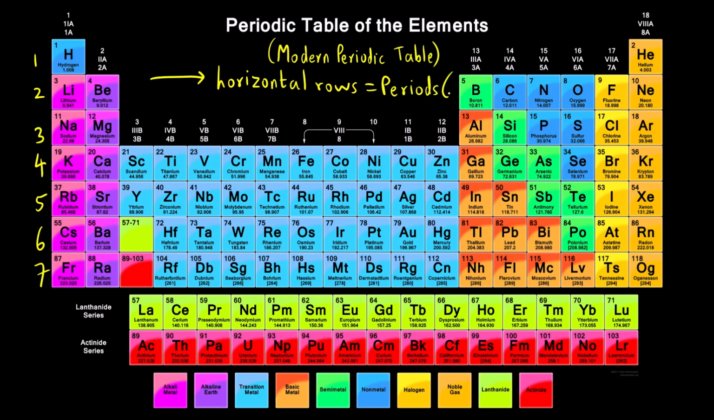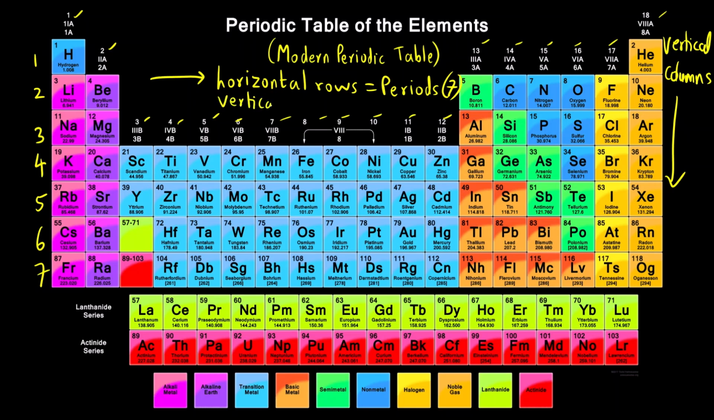Okay, there are how many periods? 7. And there are some vertical columns. These are called as what? These are called vertical columns. And there are how many such vertical columns? You can see 1, 2, 3, 4, 5, 6, 7, 8, 9, 10, 11, 12, 13, 14, 15, 16, 17, 18. So there are a total of 18 vertical columns.